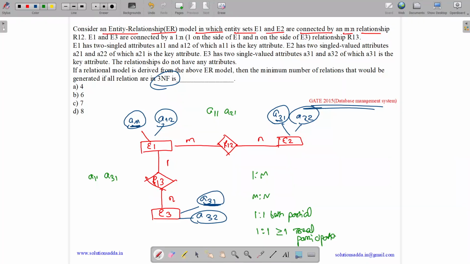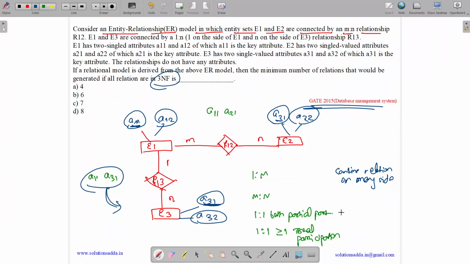Here both are partial participation, and here at least one is total participation. In one to many, we can combine the relation on the many side. So for one to many, this will combine to the many side.